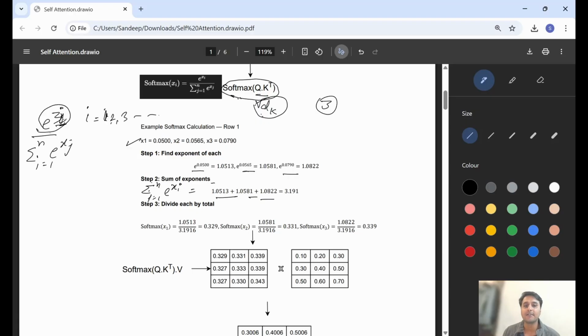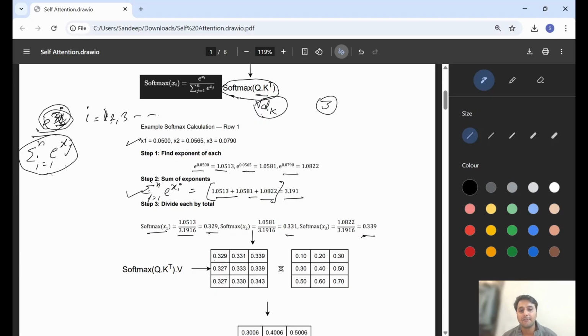So this is summation, basically to sum up all the exponent values, and that will give us 3.191. Now the last step: we have separate exponent values for each xi, and we have the summation of all the exponents. Then we divide. Softmax of x1 is what? 1.051 divided by the summation of this value. Okay, so we will find softmax of each value at every place, and that will give us these three values.